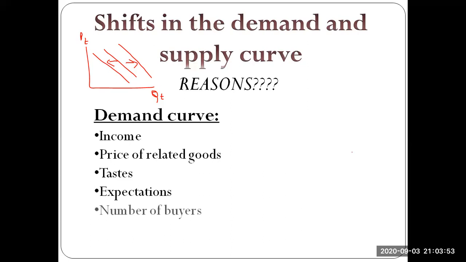And the final reason for this would be the number of buyers in the market. So essentially, if there are more buyers in the market, we learn about something called perfect competition. So when there are a lot of buyers in the market, each buyer has a lower contribution to the entirety of the market. So essentially, when there are a lot of buyers, there are a lot of people who are willing to pay for that good. So there is a lot of competition among the buyers, and as a result, there are chances that the prices might go up. So let's say you want to buy something and I want to buy something as well.